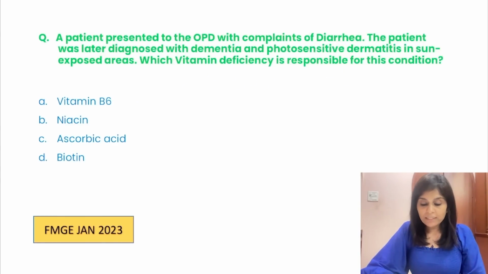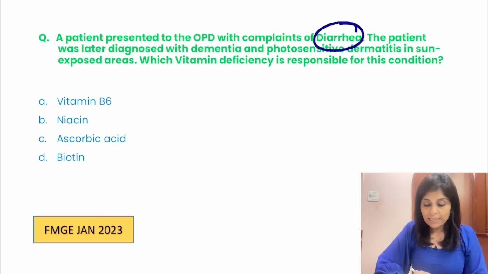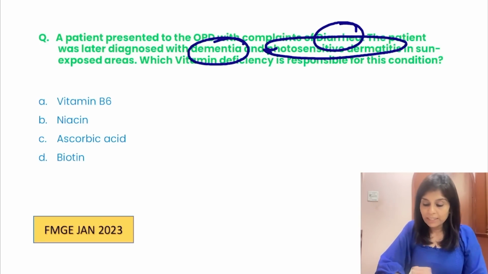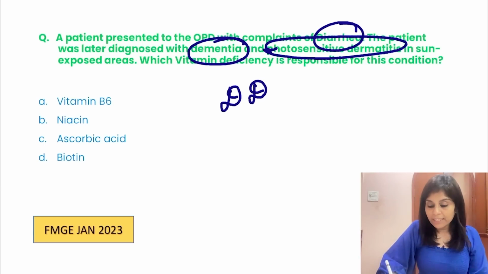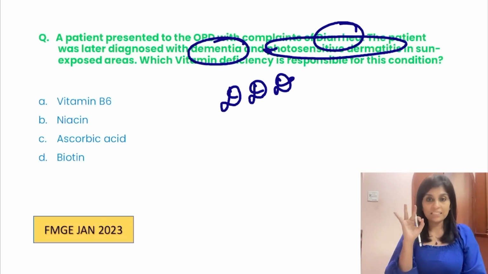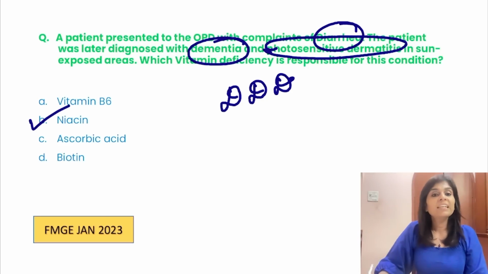A patient presented to the OPD with complaints of diarrhea. The patient was later diagnosed with dementia and photosensitive dermatitis in sun-exposed areas. Do you know the answer already? Diarrhea, dermatitis, dementia. In just the last 5-year question paper, this question is repeated thrice. Right? Diarrhea, dermatitis, dementia, 3 Ds of pellagra caused by deficiency of niacin.